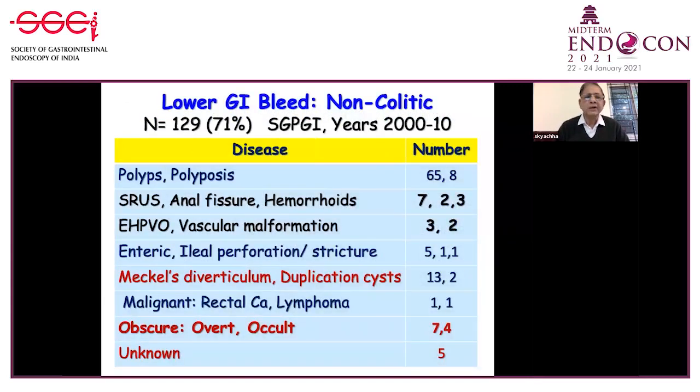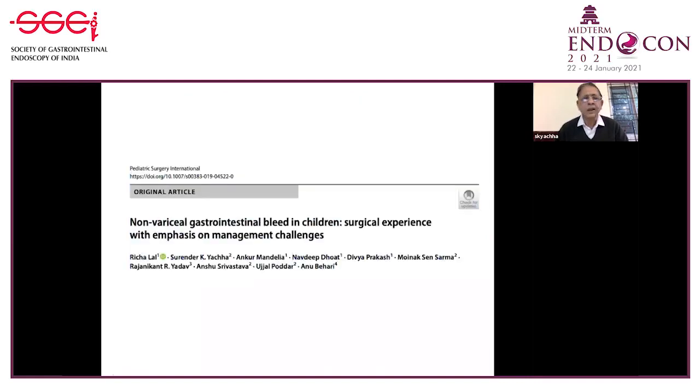This is our data of 129 cases of non-colitic causes of lower GI bleed from the year 2000 to 2010. These are all enumerated here, including the causes of obscure GI bleed, overt and occult, in children. Recently, in 2020, we published a very important article on non-variceal GI bleeding in children, with surgical experience and emphasis on the management challenges.